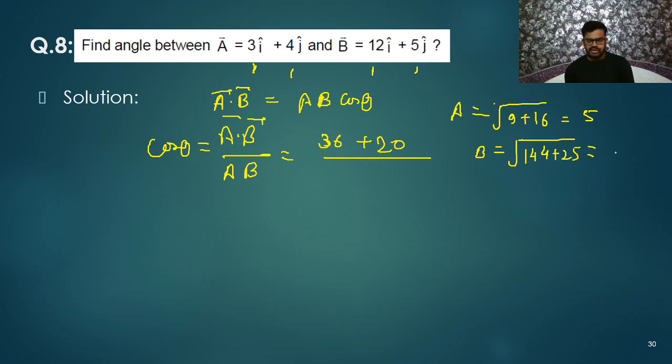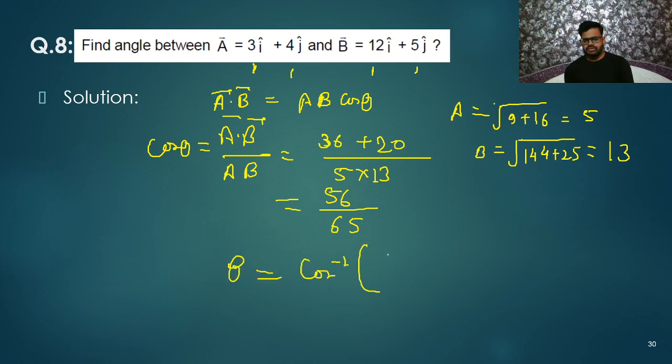So root 169, that is 13. So I'll get 5 into 13. That's all. So I'm getting there 56 divided by 65. So theta is equals to cos inverse 56 divided by 65.